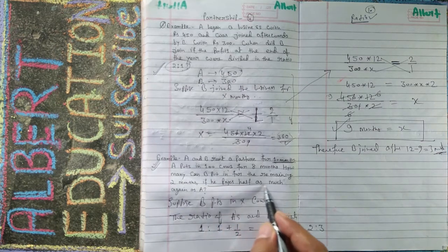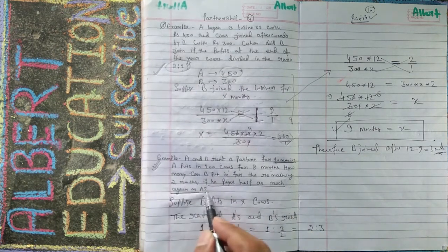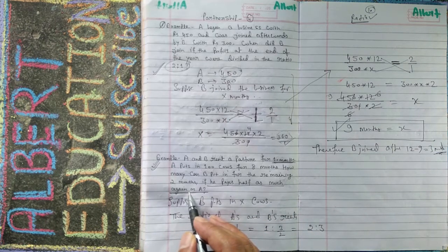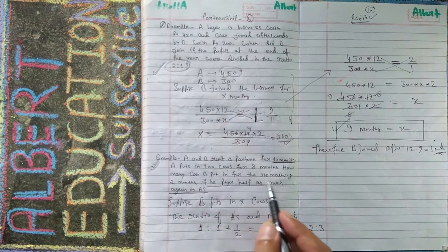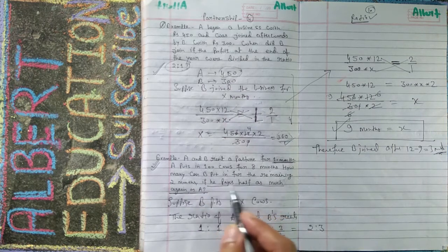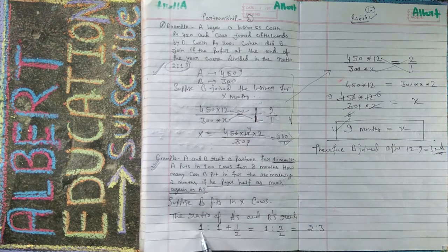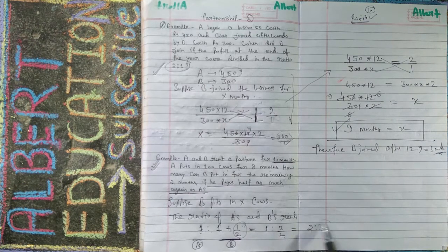If he pays half as much again as A, whatever A has given, he has to pay half as much more, so 1 : 1 plus 1/2. This is for A and this is for B. If A puts 1, then B puts 1 plus 1/2. This is the meaning. So 1/2 plus 1 is 3/2, then multiplying by 2, we get 2 : 3, that is the ratio of A to B.